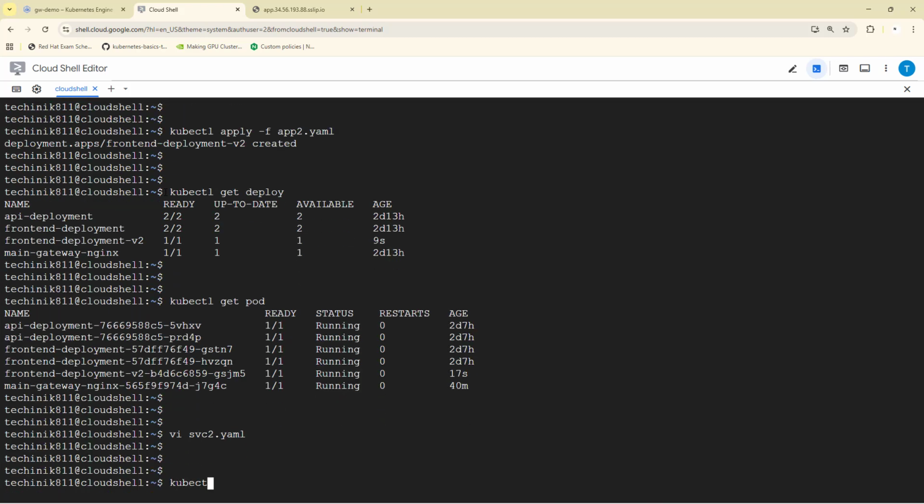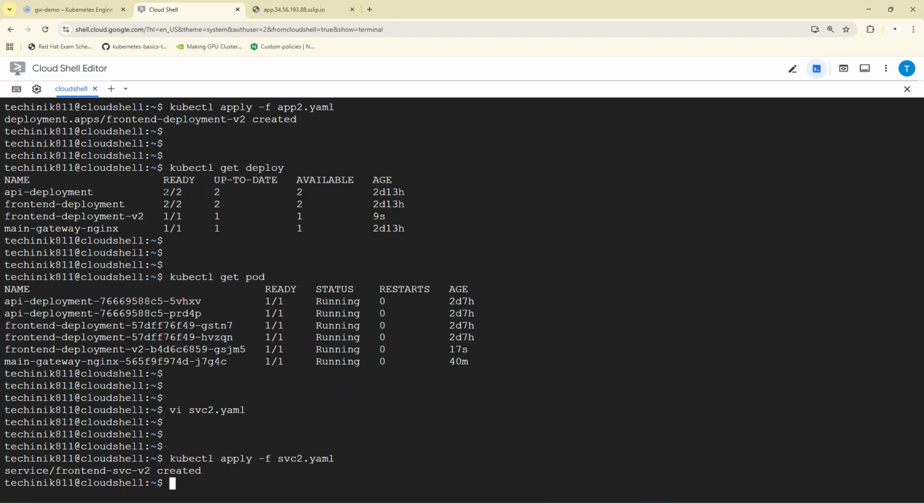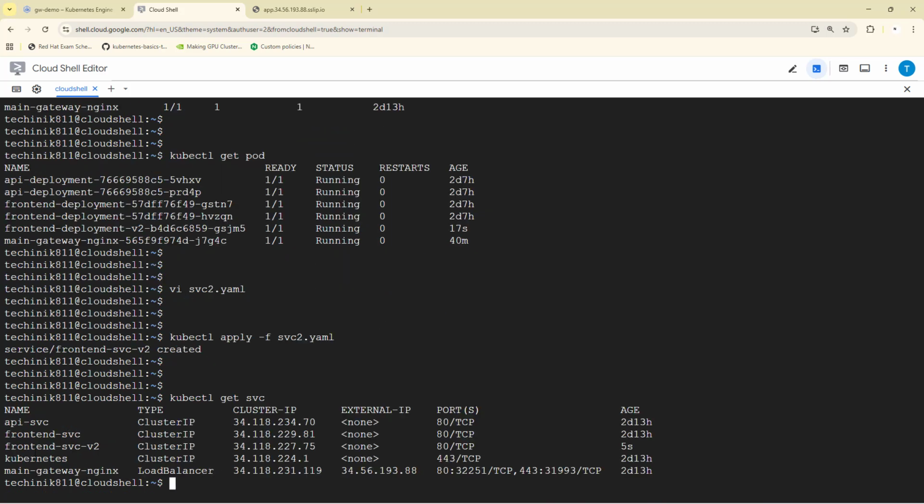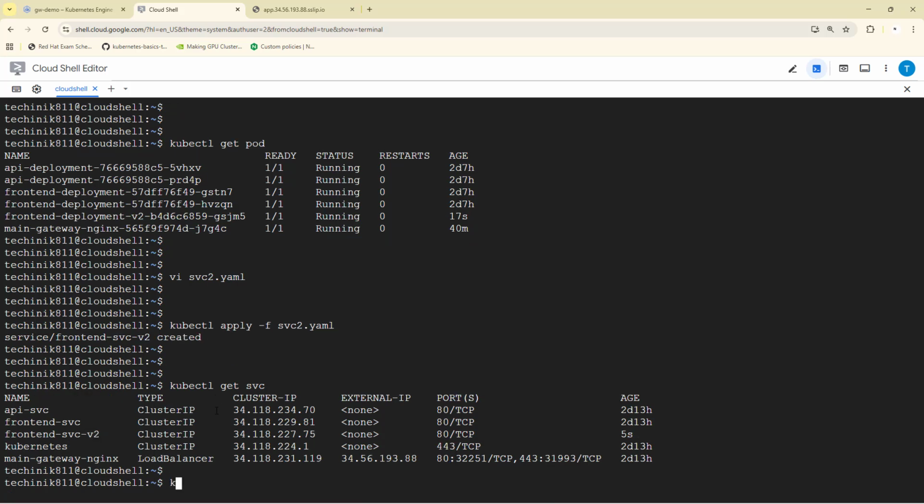So kubectl apply -f service2.yml. So the service also got created. If I run kubectl get service, we can see the front-end service version 2 also got created. So now we have both services and the pods running.